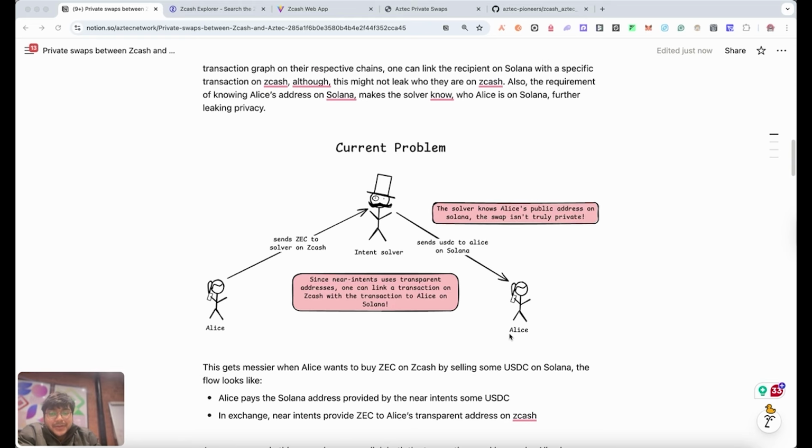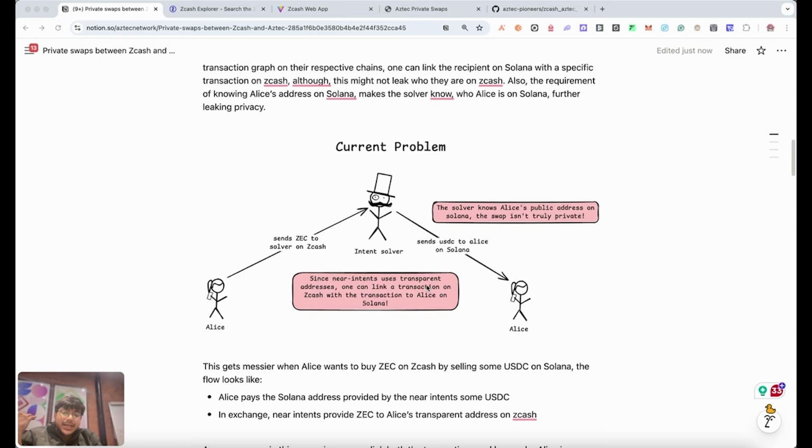And right now, because NEAR Intents uses transparent addresses, basically anyone can see that someone sent this much ZEC and someone got this many USDC on Solana, and they can link these two transactions and know that Alice got her USDC on Solana because of this specific transaction that happened on Zcash. And that leaks privacy, right? And I think there's a better way to solve it.